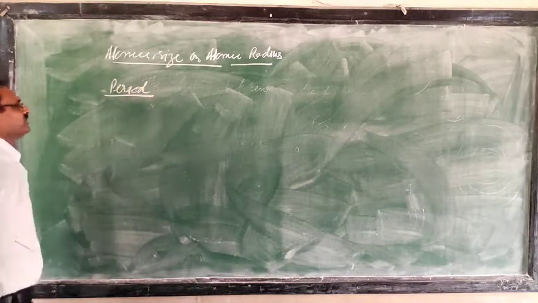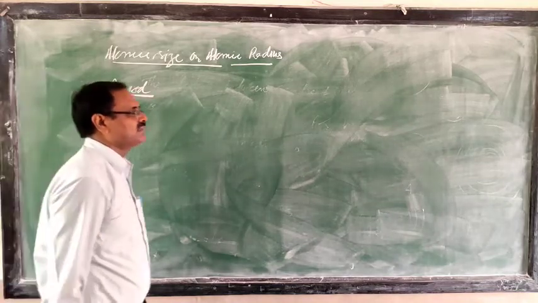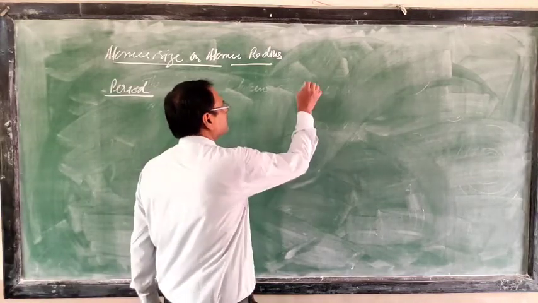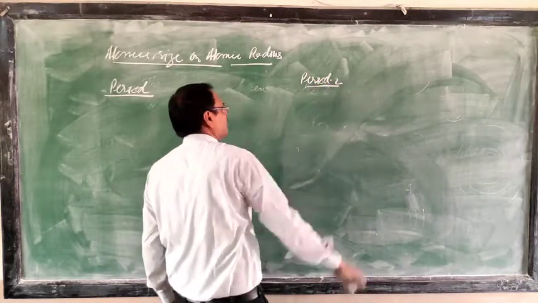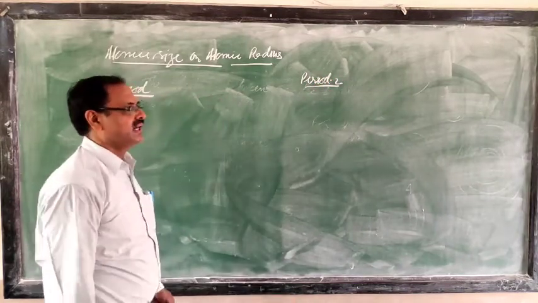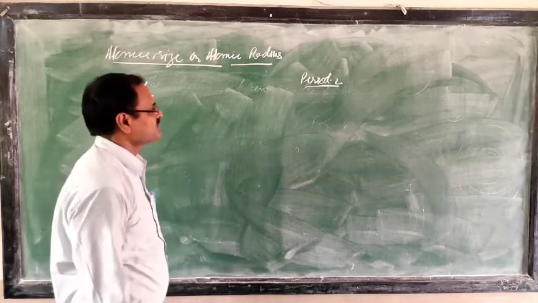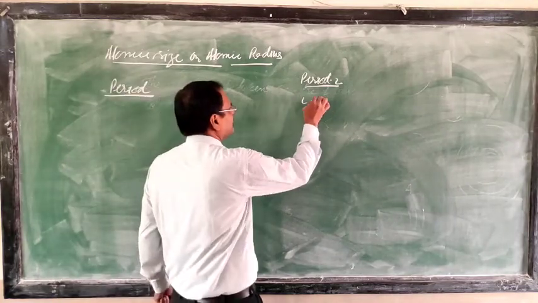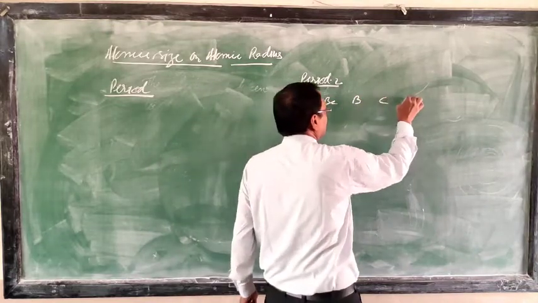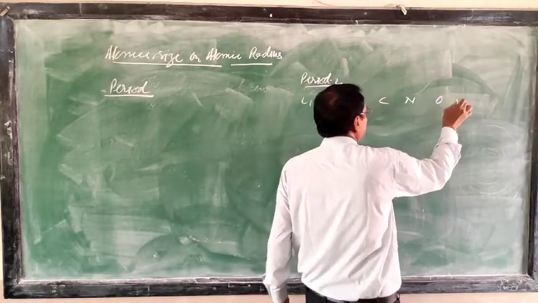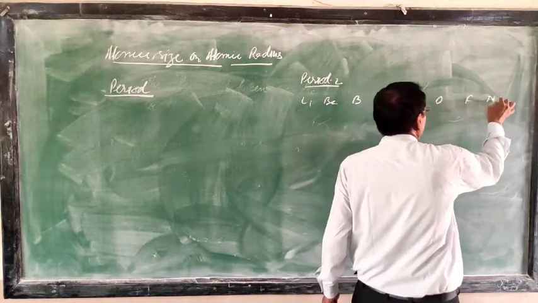Before starting the factors, I will write some period 2 elements. I hope that you all have learned 1 to 20. I asked you questions about this many times. So the elements are lithium, beryllium, boron, carbon, nitrogen, oxygen, fluorine, neon.